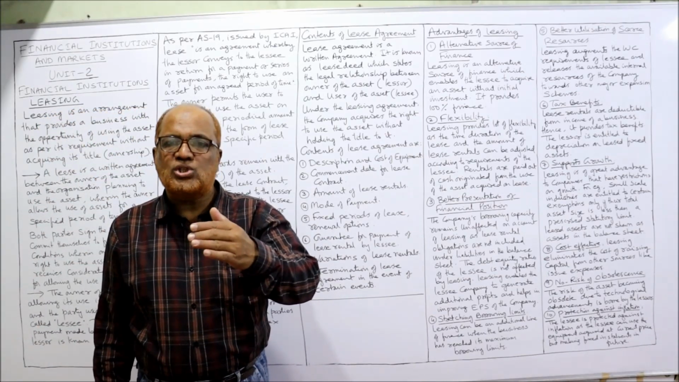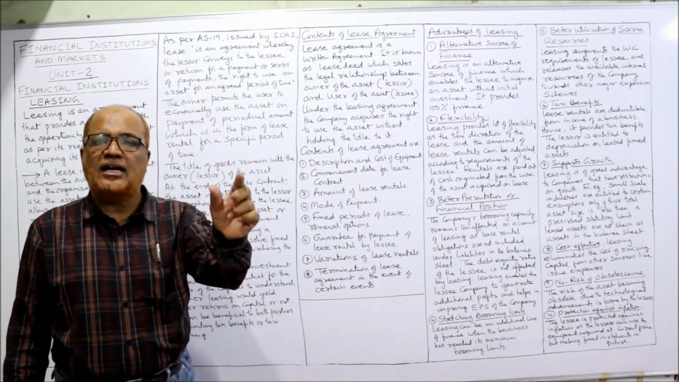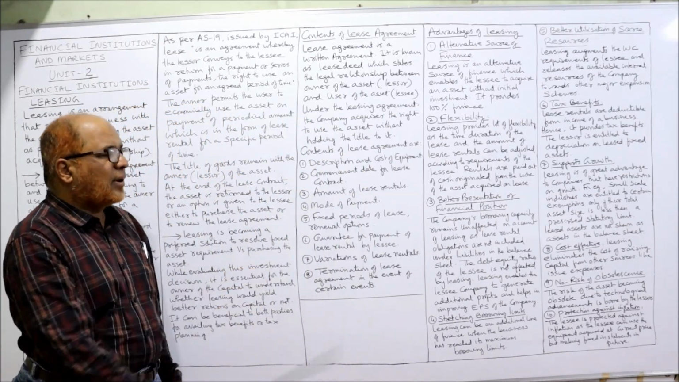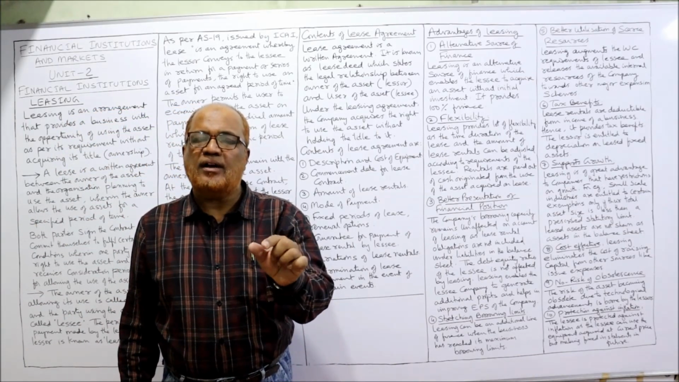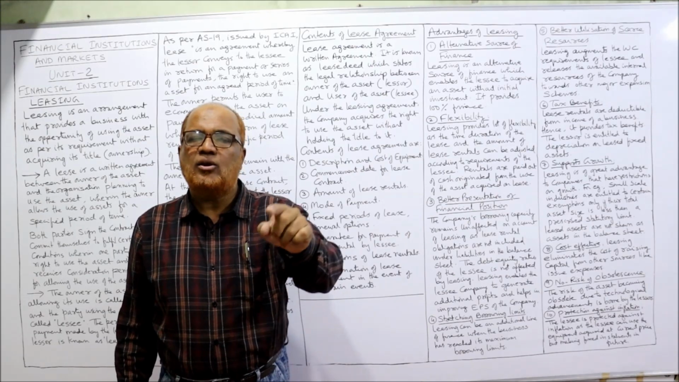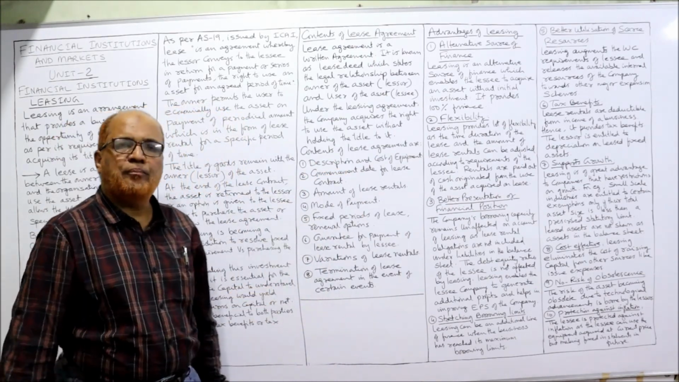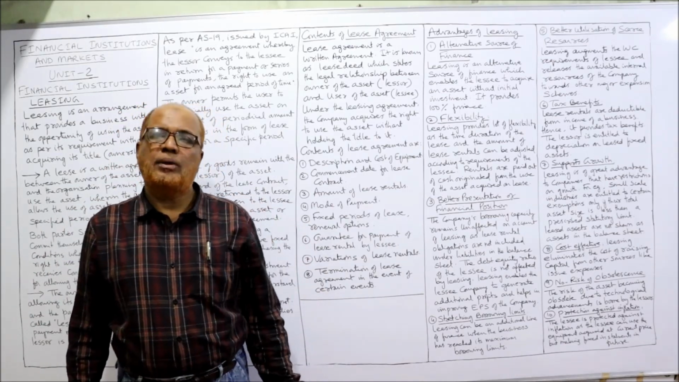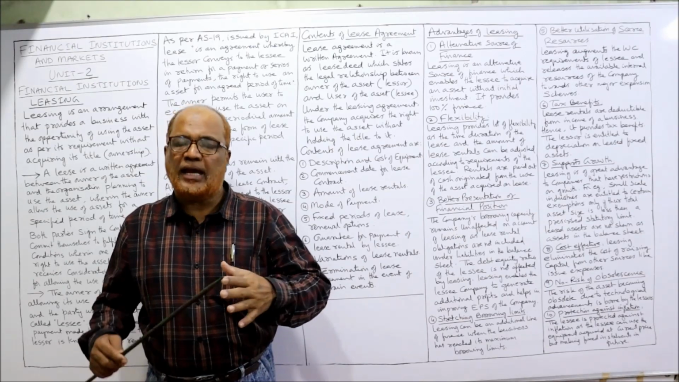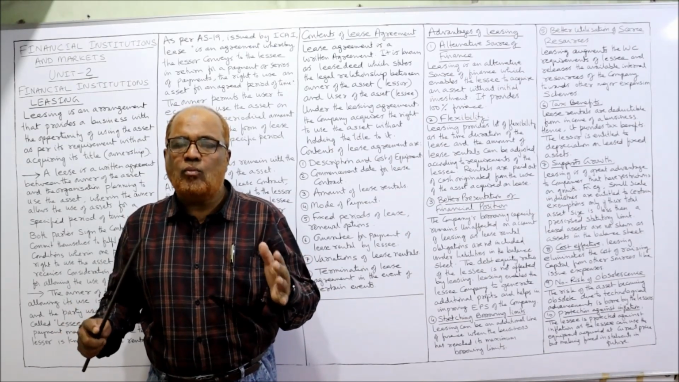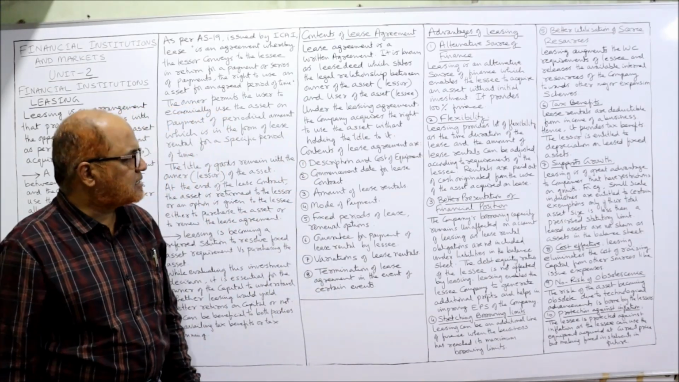When the lease is going to start and when the lease agreement is coming to an end, the dates should be specified. Thirdly, amount of lease rental. Every lease agreement should specify how much is the lease rental to be paid by the lessee to the lessor. Fourth one, mode of payment. How the payment should be made, either through check or cash or any other mode. What is the mode of payment through which lease rental will be paid by the lessee to the lessor?